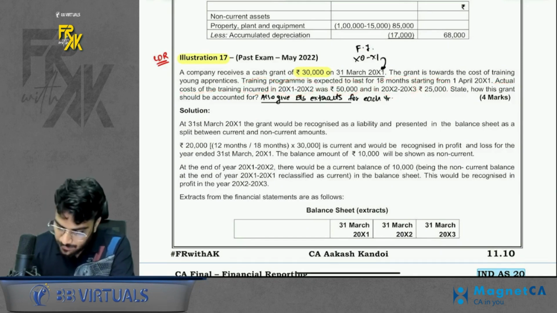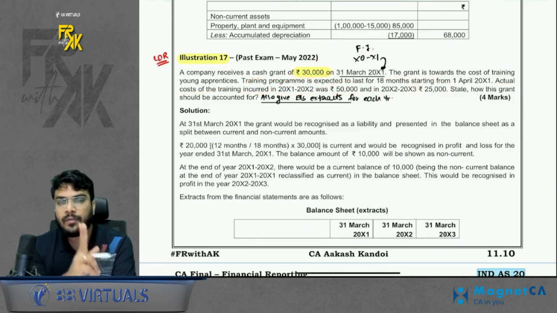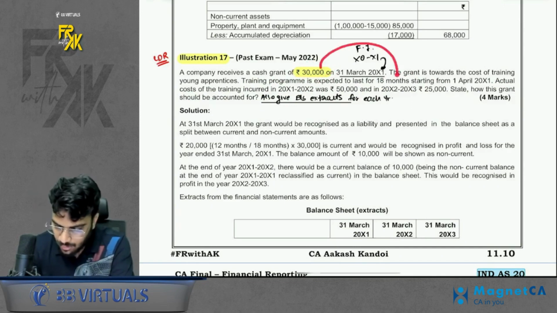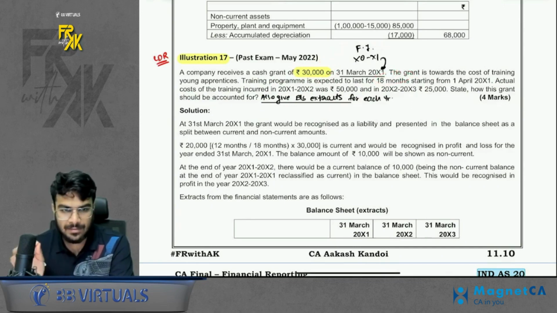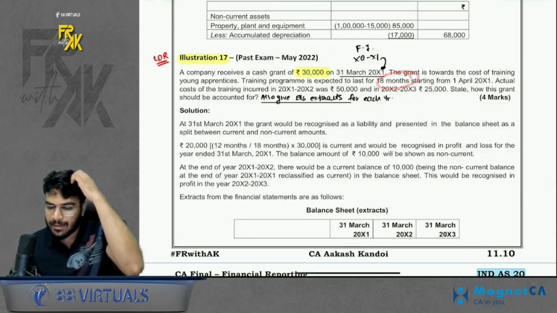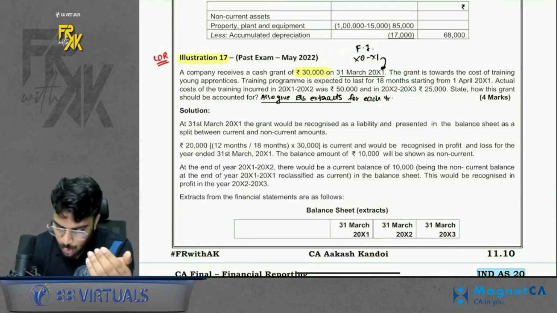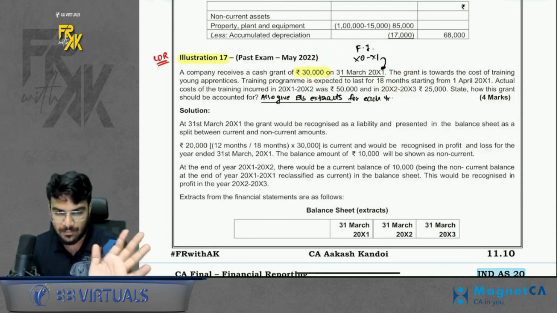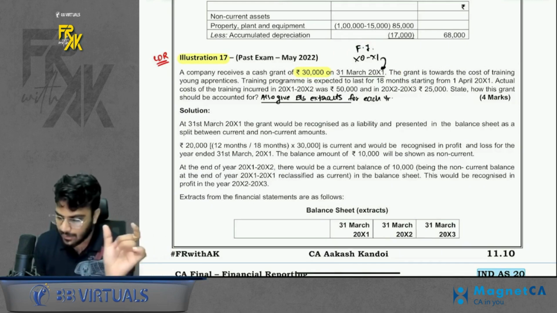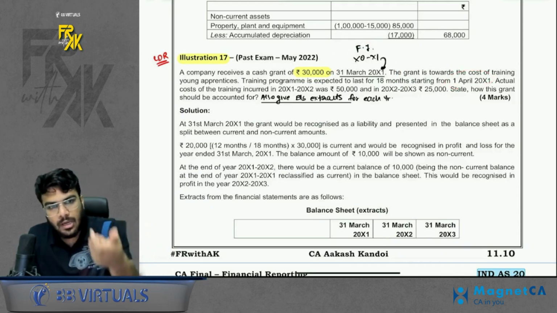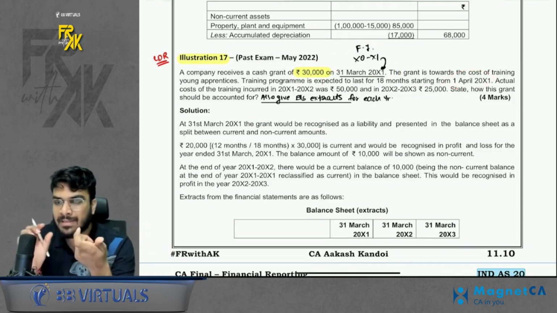Whenever you receive a grant, there are 2 ways of recording the grant. Either you can record in the ratio of months. Let's say for example, the training went on for 18 months, so you can bifurcate the grant into 18 months. Suppose there were 12 months in the current year, so you will book 12 months of grant in the current year, and the remaining 6 months of grant in the next year.